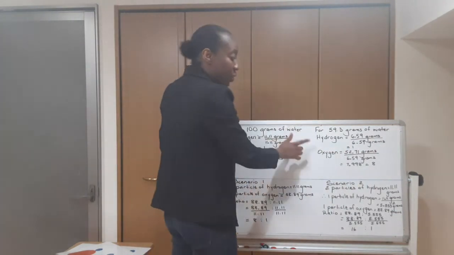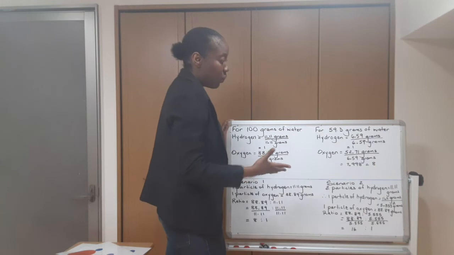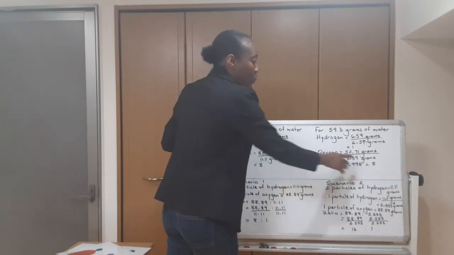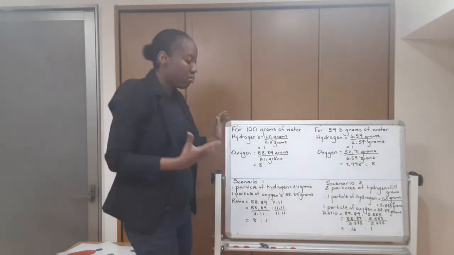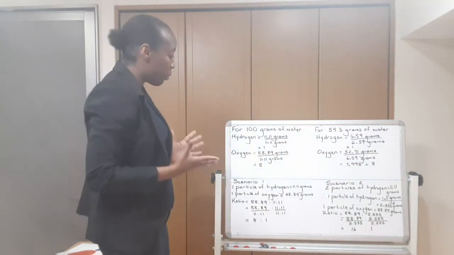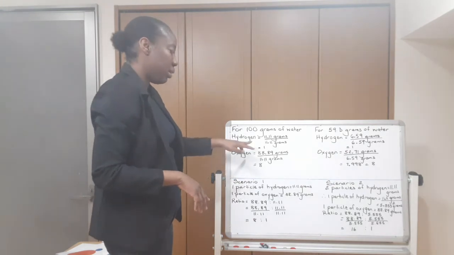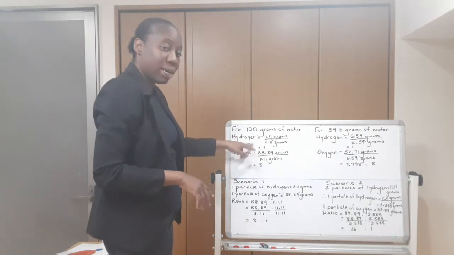So even though it's a different mass of water, we get the same ratio of oxygen to hydrogen, which is 8-to-1. This means that, based on this preliminary conclusion, the mass of oxygen is 8 times the mass of hydrogen.